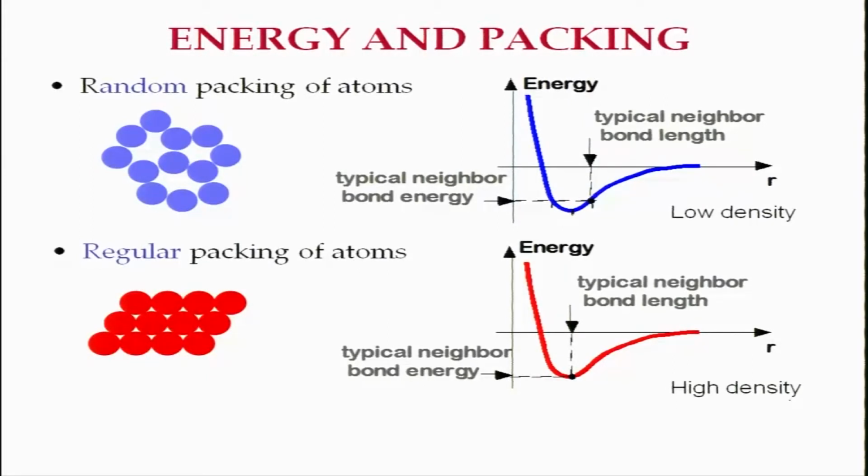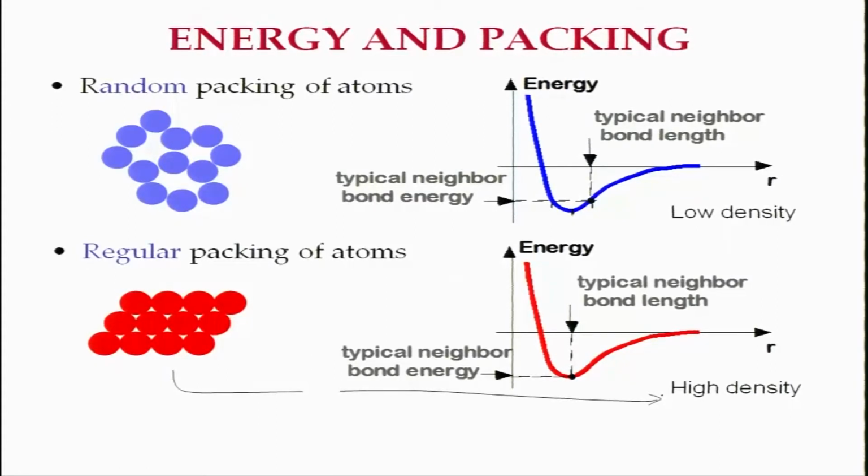The systems in which atoms regularly pack themselves have a periodicity and the same configuration of each atom around each other, each atom within the lattice. Whether you look at this atom or this atom or this atom, all of them have the same neighborhood. So, such systems have higher bond energy, better stability and high density. Regular packing of atoms leads to high density. That is why metals typically tend to have higher density, because atoms are regularly packed in them.